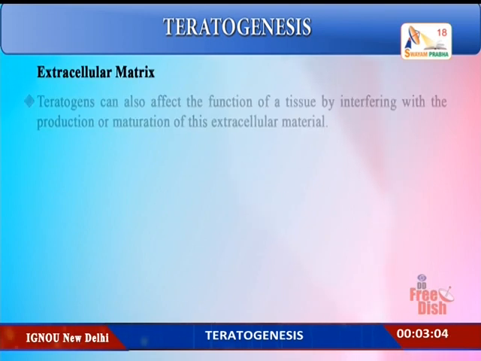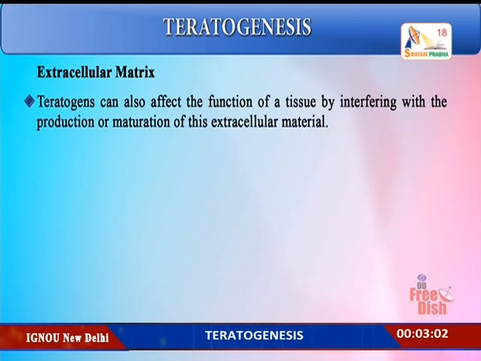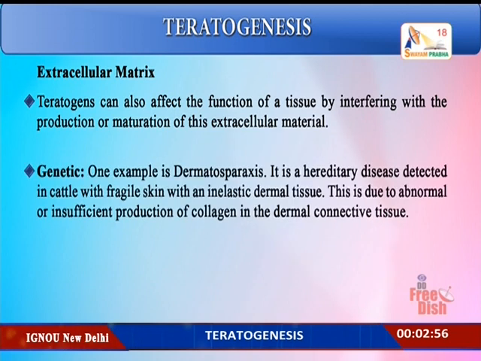Extracellular matrix. Teratogens can also affect the function of a tissue by interfering with the production or maturation of this extracellular material. One example is the dermatosparaxis. It is a hereditary disease which is detected in the cattle with fragile skin and an inelastic dermal tissue. So this is due to abnormal or insufficient production of collagen in the dermal connective tissue.